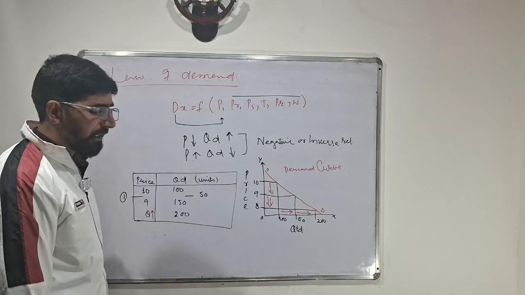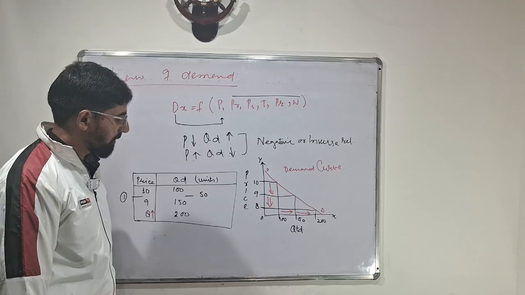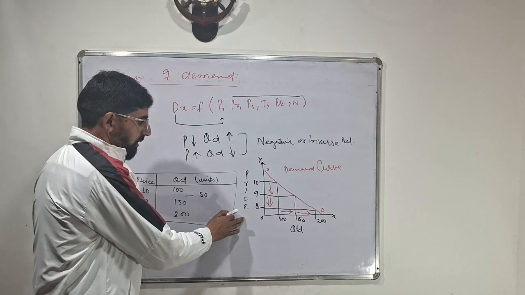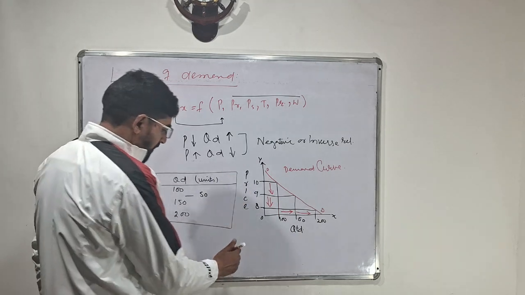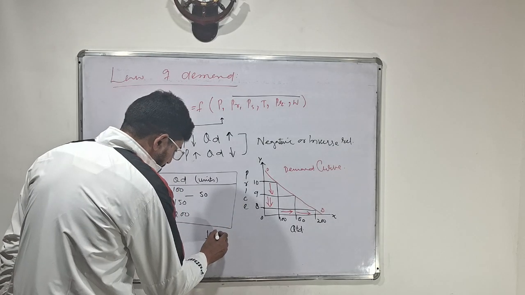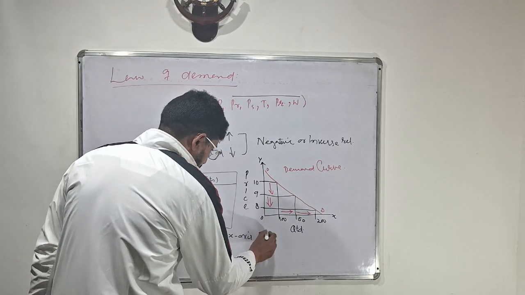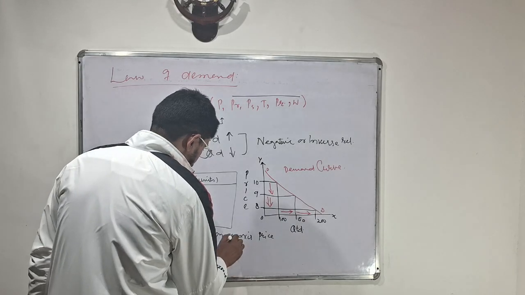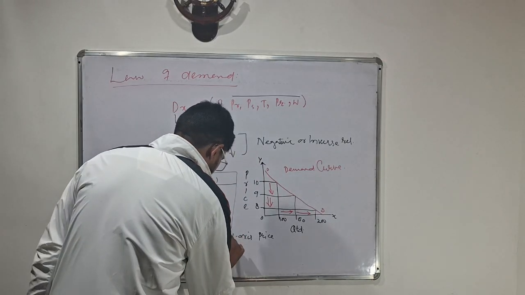Just like we write constructions in class 10th, mensuration, circles, here we have to write down the construction in class 12th. Not only do we have to show it with the help of a graph or schedule, but we have to write down the construction. You can easily write it down. For example, I will show a little bit of this. On the y-axis, I write price.